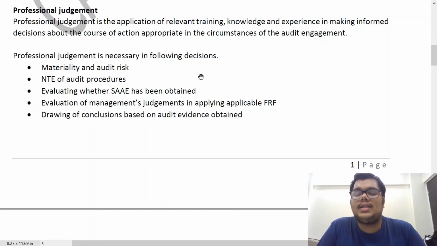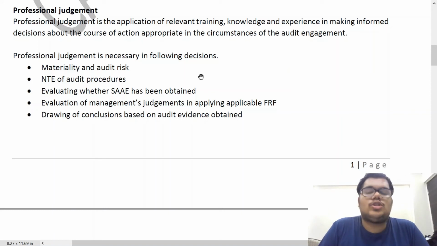The management will apply certain estimates and determine the provision for warranty. Now, how do we decide that the amount which the management has computed as provision for warranty is correct or not? We also have to challenge the management. We have to understand what their basis is. Then we have to apply our training, skills, etc., to understand if it is correct or not. So basically, we are applying professional judgment.